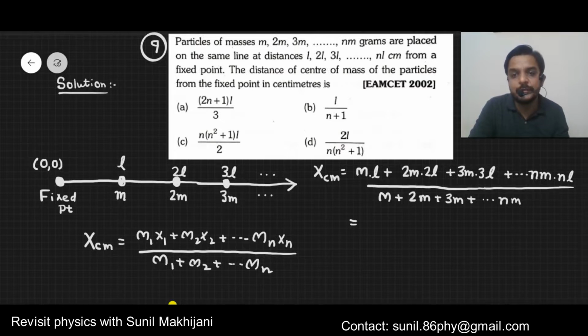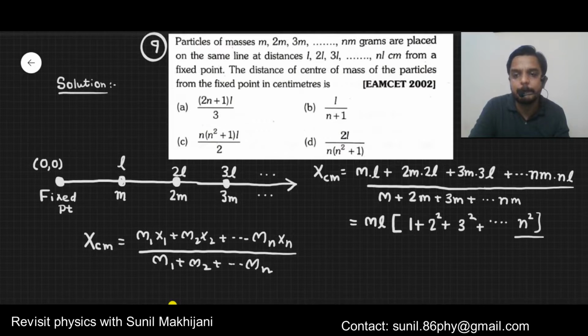Easy. Now from the numerator, as you can see, mL is constant, so you can take mL outside. It will be 1 plus 2 square plus 3 square and so on up to n square. In the denominator also, you can take m common. In the bracket, it will be 1 plus 2 plus 3 plus up to n. Right? It's very easy. Now m gets cancelled. Here somewhat mathematics is required.